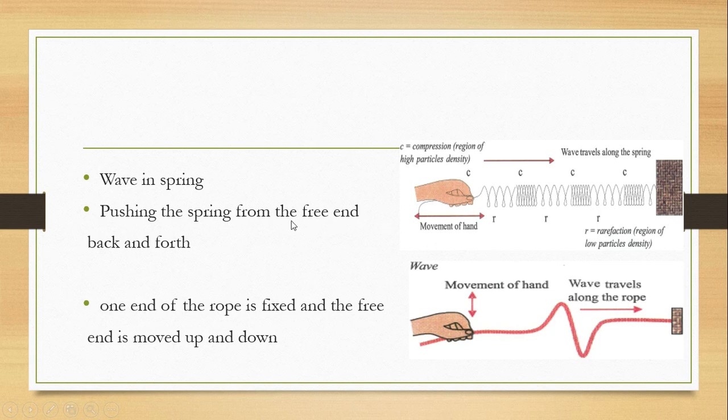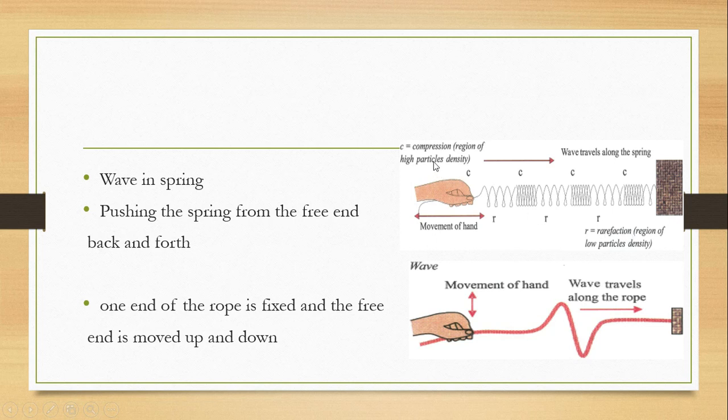If you push the spring from the free end back and forth, as you can see, this end is fixed, it will move back and forth, producing compression and rarefaction.